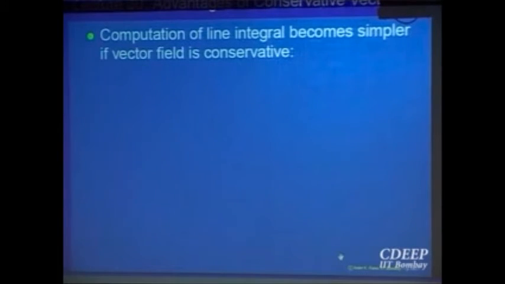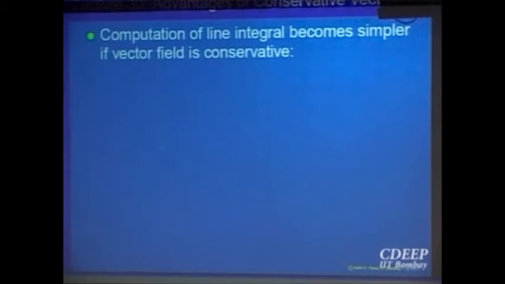But now let us come back to our idea. Why are we spending so much time and energy on looking at conservative vector fields? The biggest advantage is, as I said, the computation of work done. The computation of the line integral does not depend upon the path you choose, only on the points where it starts and where it ends. You may be given a very complicated path, but if you know the vector field is conservative, you can just take a straight line joining them. That is a very simple, nice path, and the computation becomes very simple. So that is the advantage of saying something is conservative.